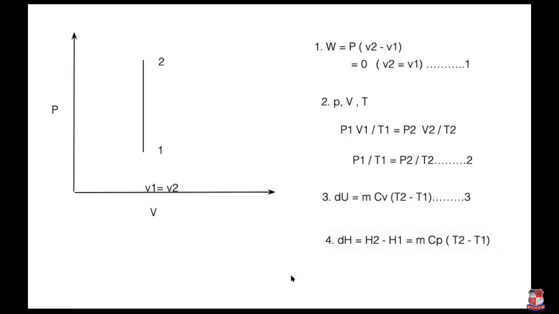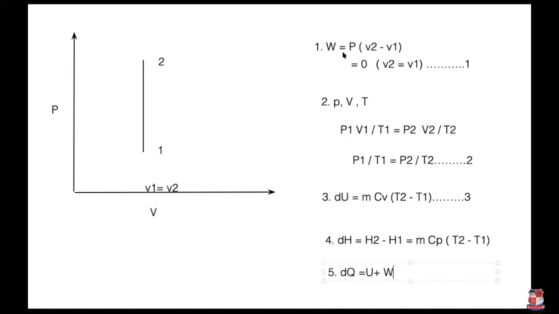Now the last one: according to the first law, what is the heat transfer? What is the symbol? It is Q. According to the first law, Q is equal to dU plus W. What is dU? m Cv (T2 minus T1).